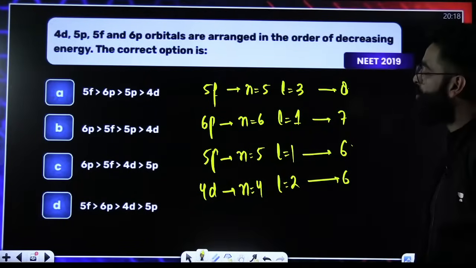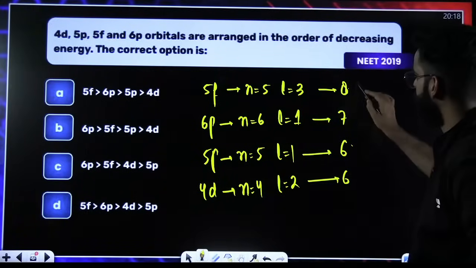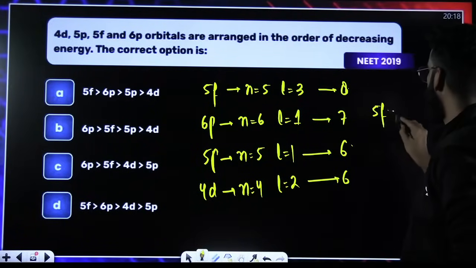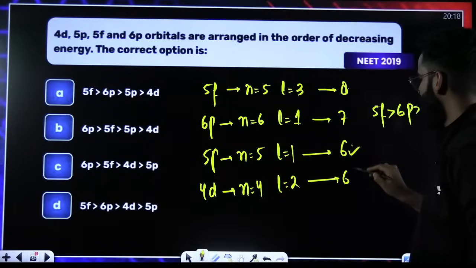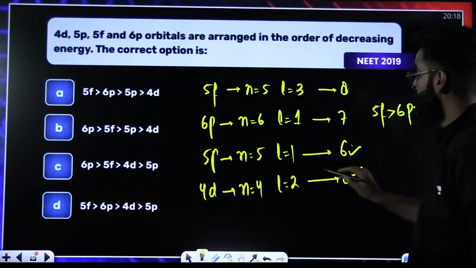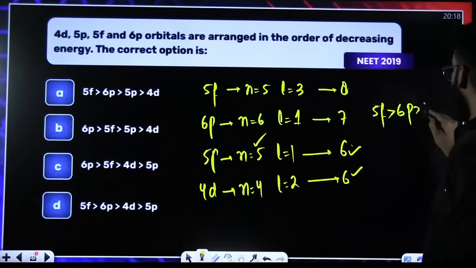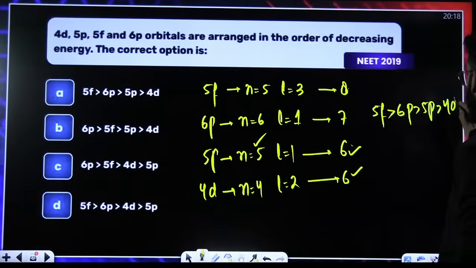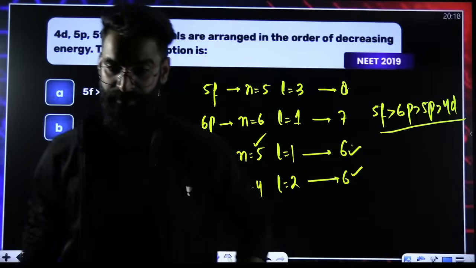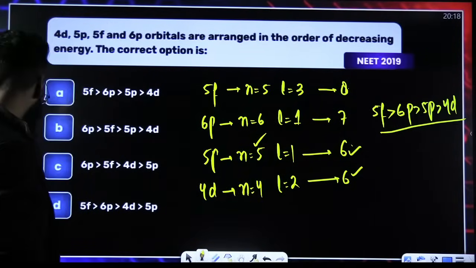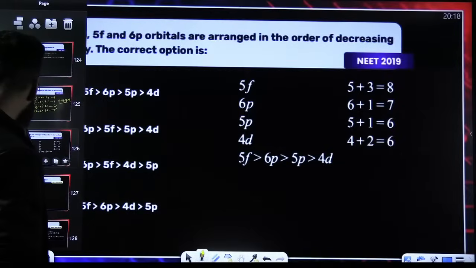Now, which one has got the maximum N plus L value? It's 5F. So 5F will have maximum energy, followed by 6P. Now, among these two, N plus L is same. Now, decide on the basis of N. Wherever the N value is more, energy is more. So 5P comes after this, then comes your 4D. So this is the decreasing order of energy which I was supposed to calculate. Right, people? Done and dusted again.